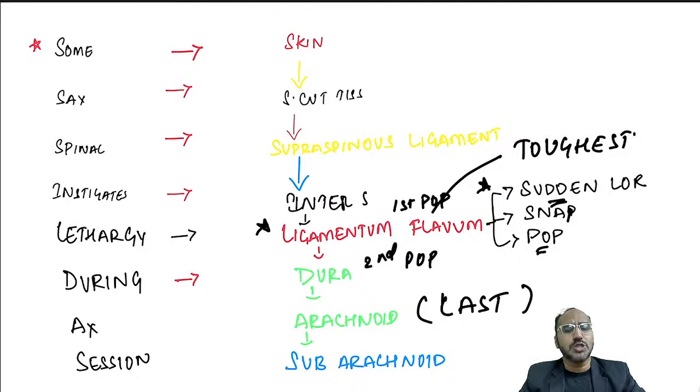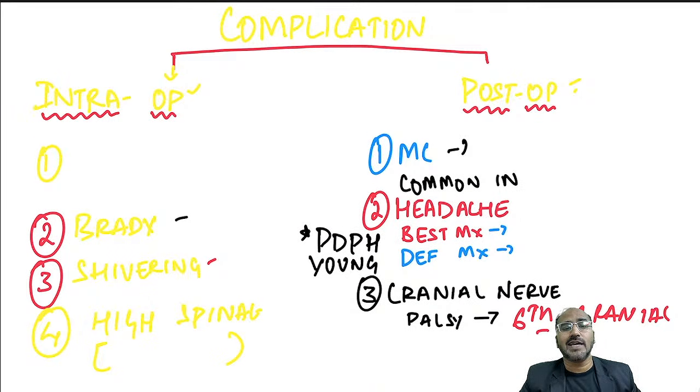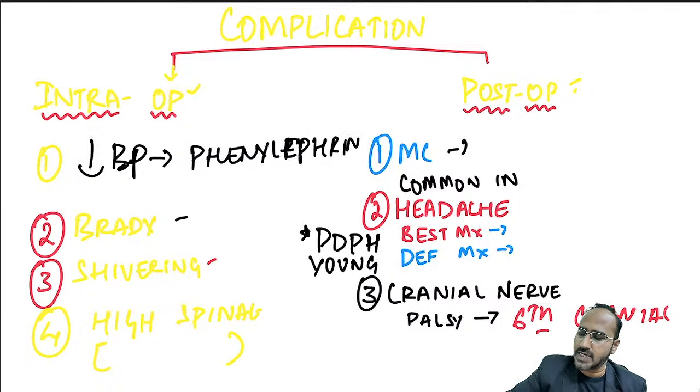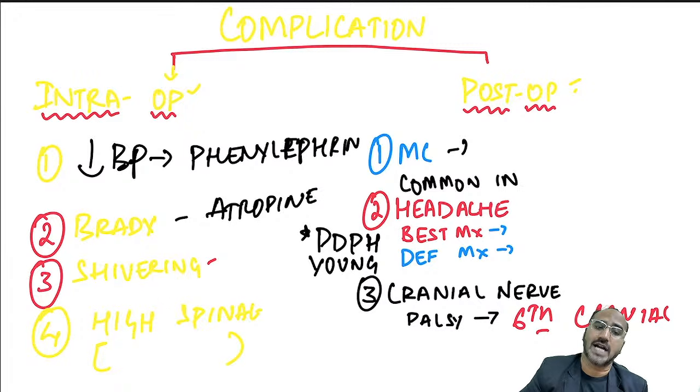Now, guys, remember, before giving spinal anesthesia, make yourself ready to face the complications of spinal. What are the intraoperative complications of spinal, guys? Intraop complication, the most common is what? It is hypotension. And this hypotension can be easily managed with the help of phenylephrine. Okay. Next common complication is bradycardia, that could be managed with atropine. Next is shivering. The patient might have shivering.